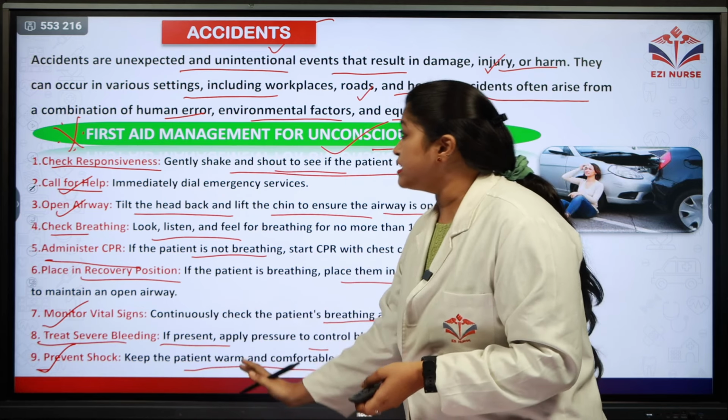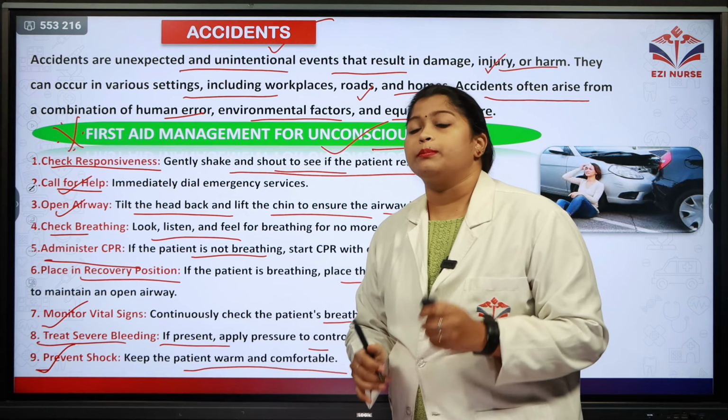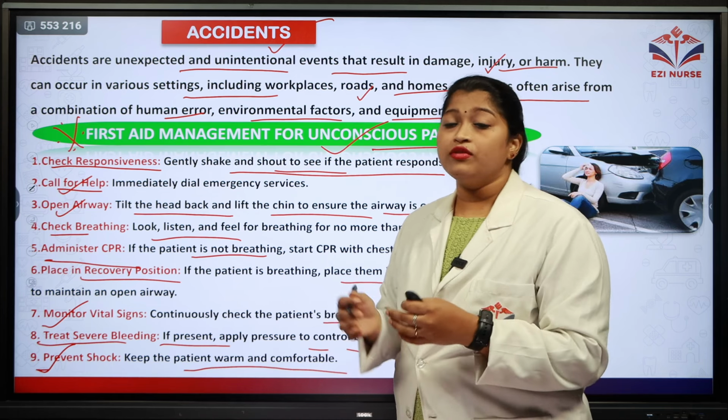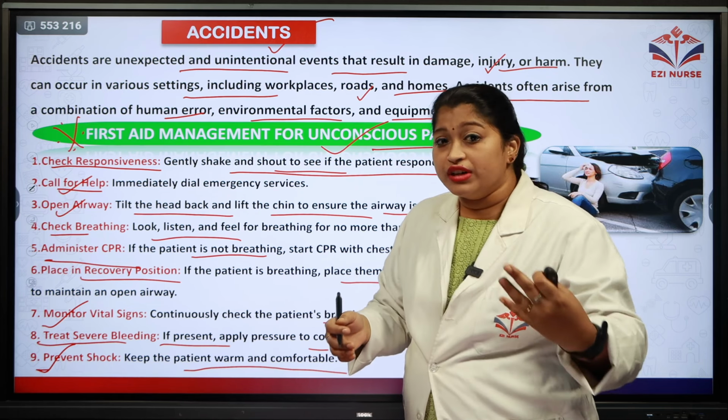So these are the first aid management steps that we give for patients with unconsciousness. If the patient is unconscious and has met with an accident, you give the first aid.